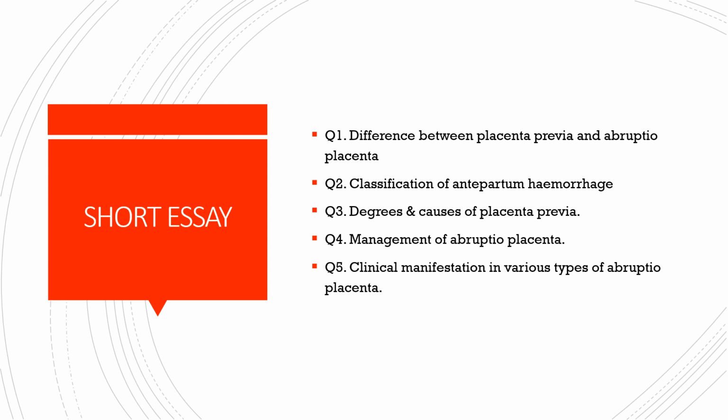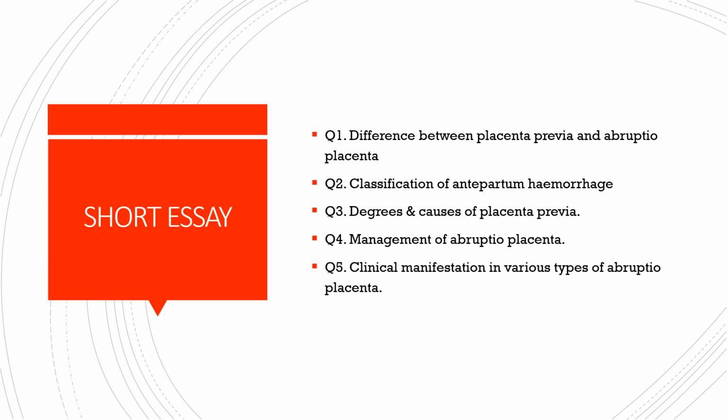Okay, the second one is pain. Placenta previa is always painless bleeding, whereas abruptio placenta is associated with intense pain. Third one is the type of bleeding. Placenta previa always has fresh, bright red color bleeding, whereas in abruptio placenta it is always dull and dark bleeding. Next can be the patient's condition.